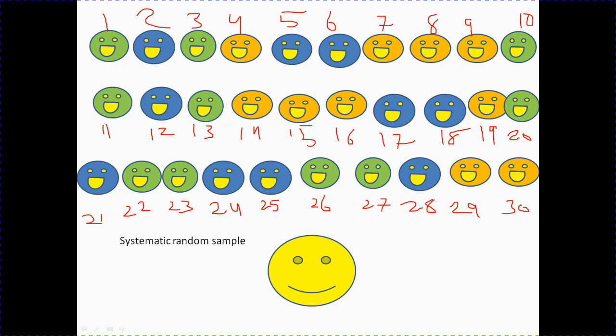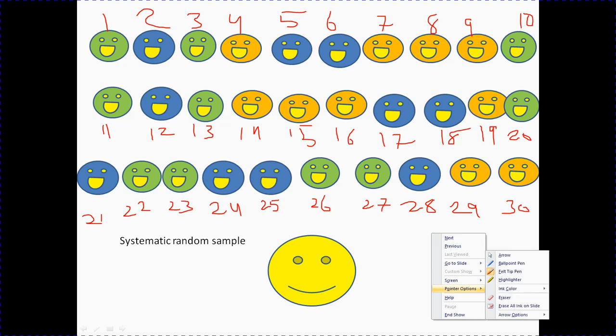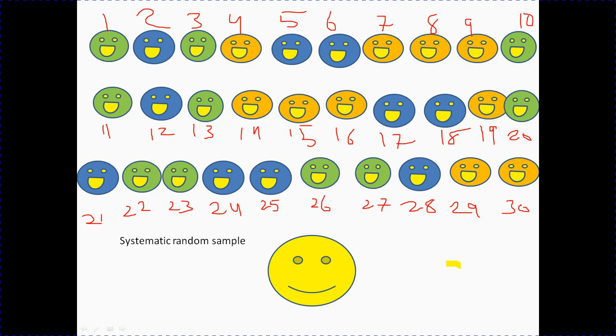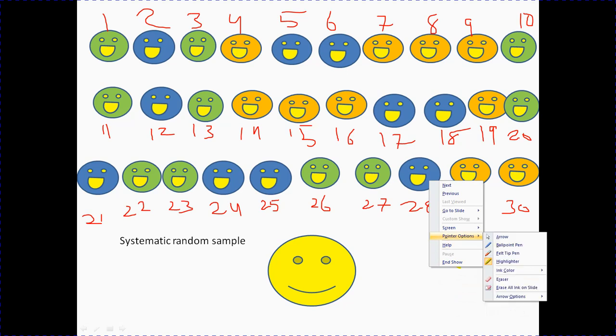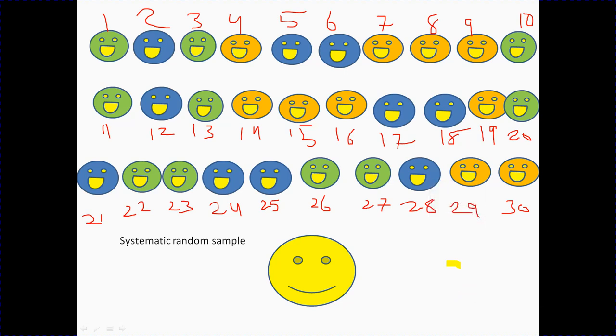So first of all, you have to select a starting point, and it could also be random. Suppose that I'm going to select just one point, and the starting point was here.